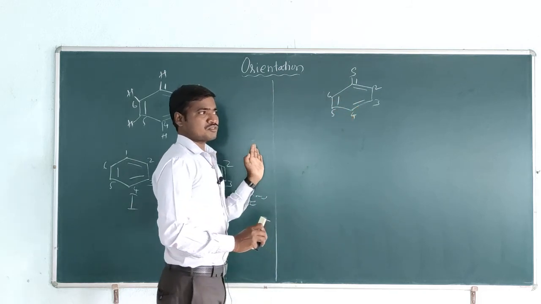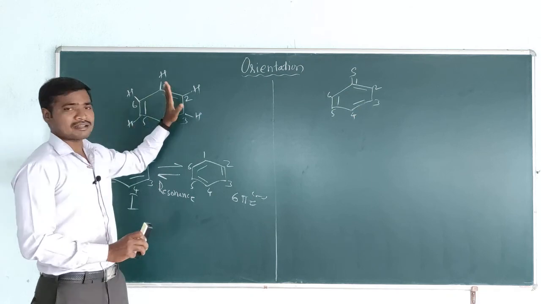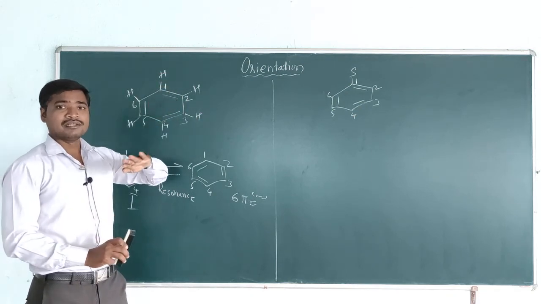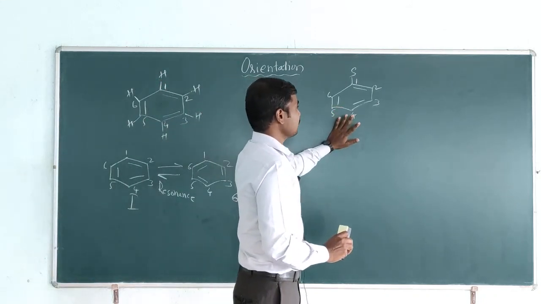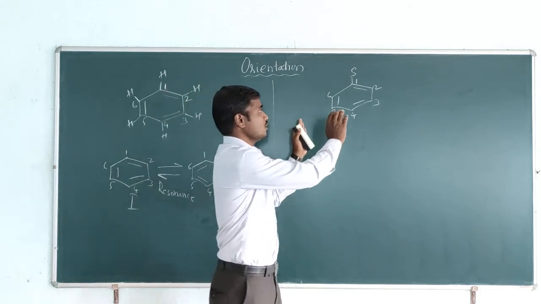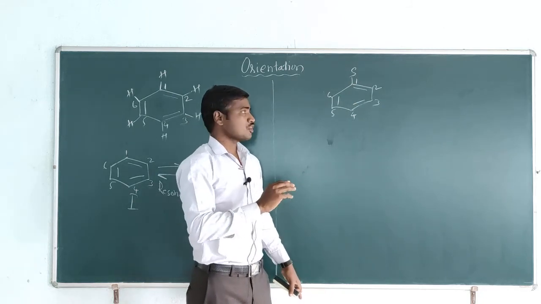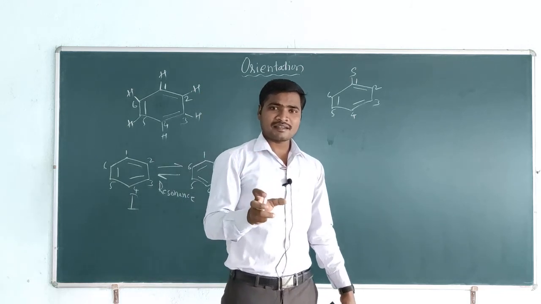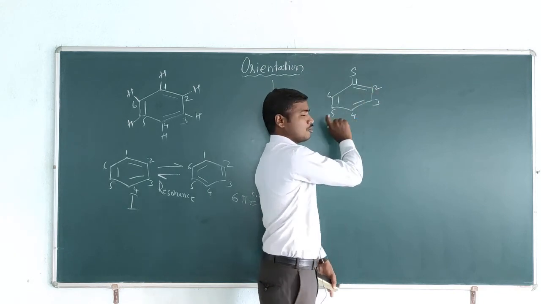So in a non-substituted benzene molecule it's not possible, because all the hydrogens are similar, so only because of the planarity of the molecule and the delocalization of the pi electrons. Here, in a monosubstituted benzene molecule, the substituent present on the benzene molecule directs the further electrophilic substitution to particular positions.